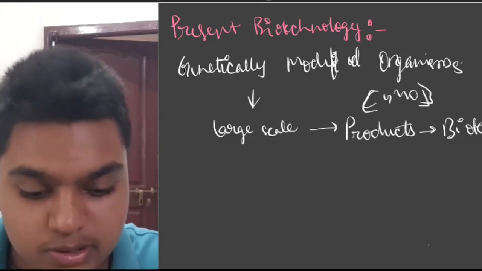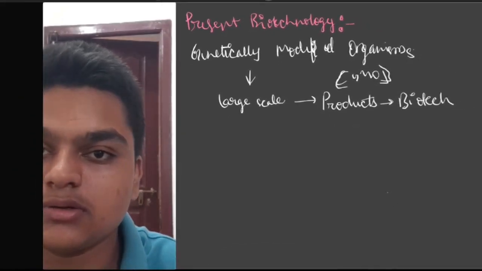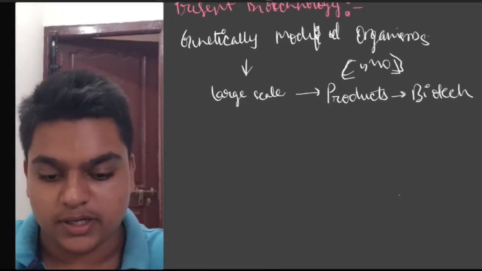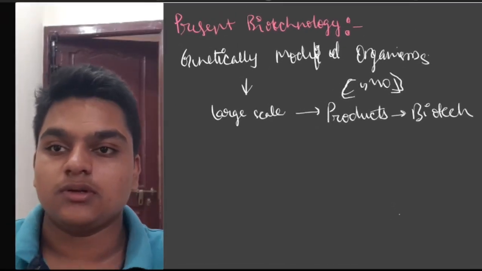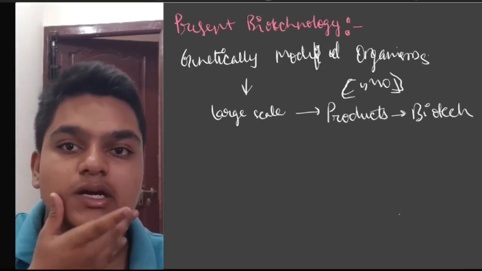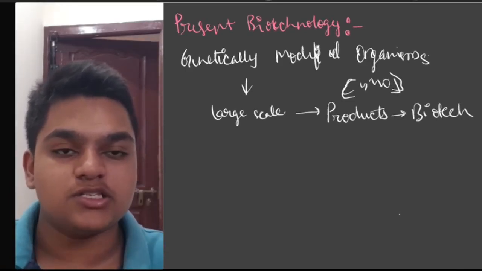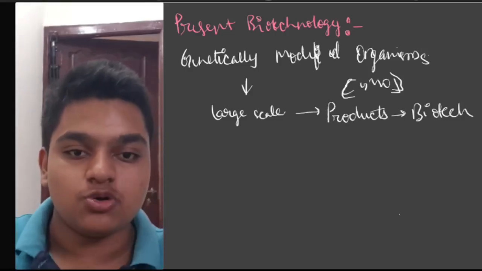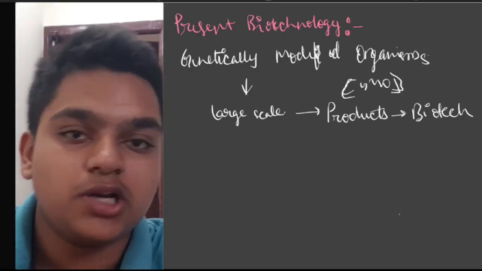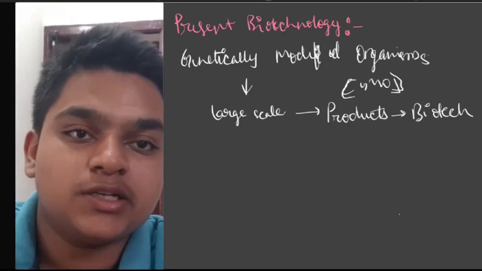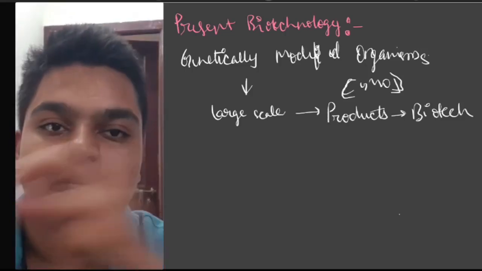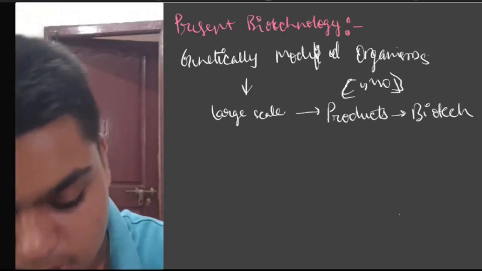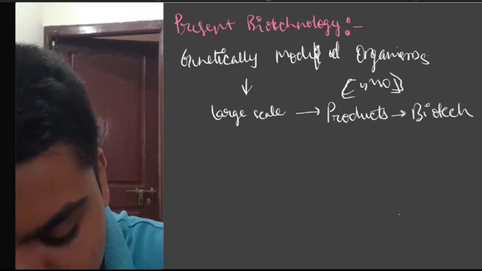Now, in biotechnology, you have to cut it, you have to put the gene, you have to insert it, you have to paste it. Everything should happen. That is why we are here to learn biotechnology. You are not telling us that; you are just telling us microbes are used and curd is produced from milk. No, that is the old definition. So, the examples of present-day biotechnology are